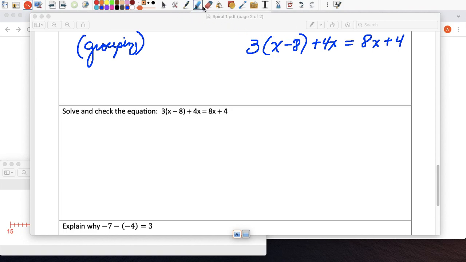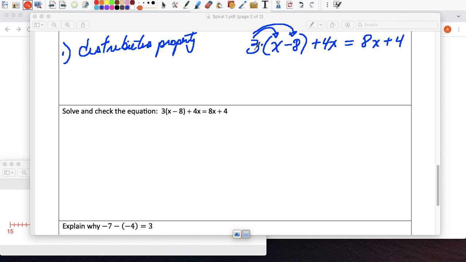So the first thing is the distributive property. I was thinking of order of operations. So distributive property, step 1. Do you have distributive property? Yes, this says 3 times x minus 8. If you have a group of x minus 8, you multiply by 3, you should have 3 times the quantity. So 3 times x is 3x, positive 3 and negative 8 is negative 24, plus 4x equals 8x plus 4. Step 2, combine like terms.